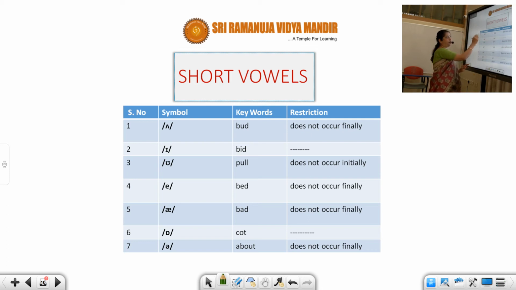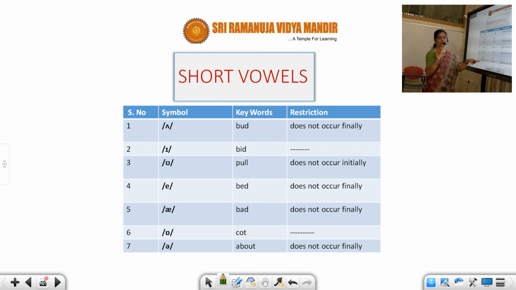First one is, as I've already told you, the short u sound, and it doesn't occur finally. Never will you have it at the end of an English word. You don't stop an English word with it. Okay? Butter, you don't stop with u, but you stop with a.